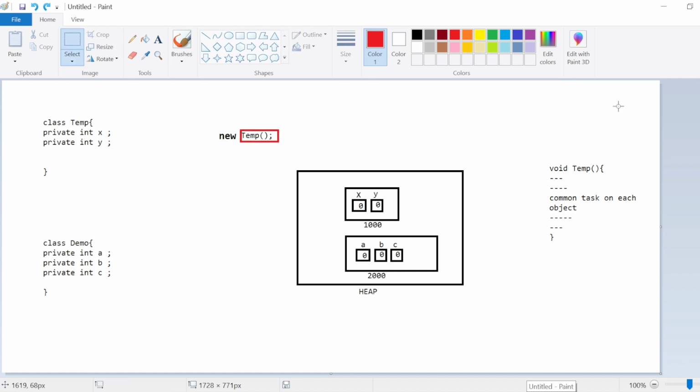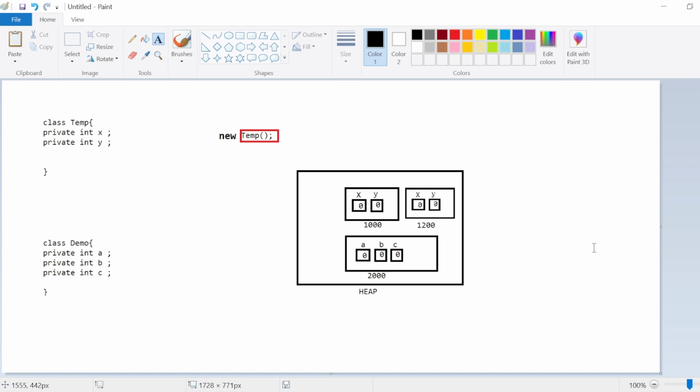Now let's suppose I don't want to perform a common task on each object creation. In that case, I also don't want to have this method in my class. Now the problem comes. When you create the object like this, you are defining the calling of that method which is not available this time in your code. And because this is not available, it will start giving you an error. So how does Java deal with this problem?